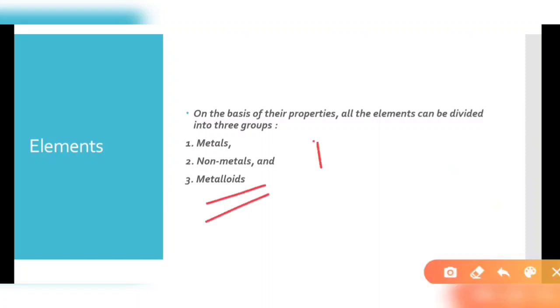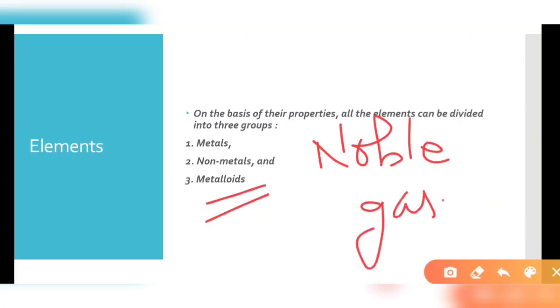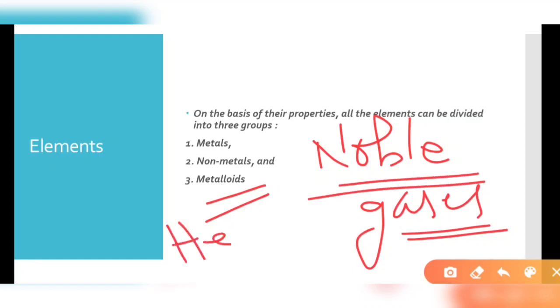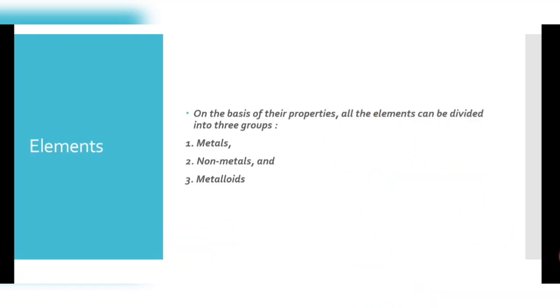Along with them, we have some noble gases also, which do not react with the environment, such as helium, argon, and xenon. So they are considered to be the noble gases. Now this is all about the elements.